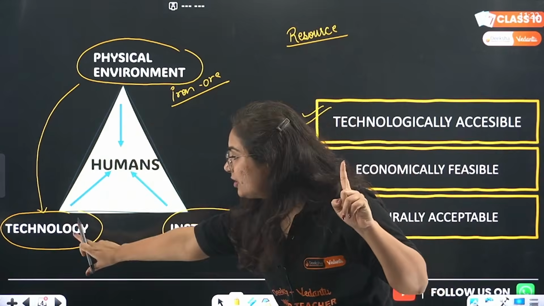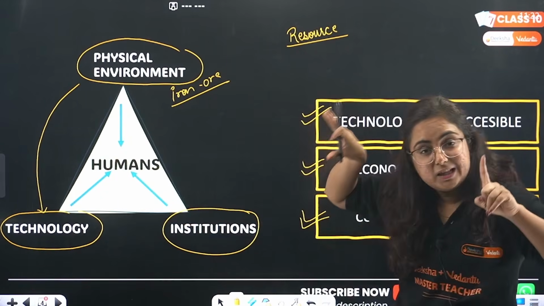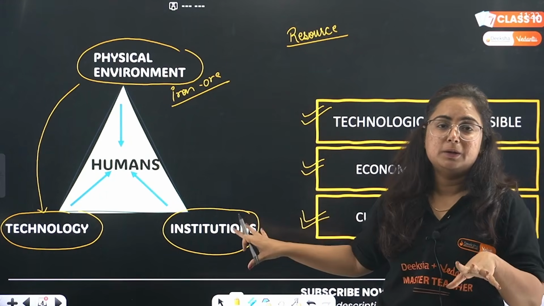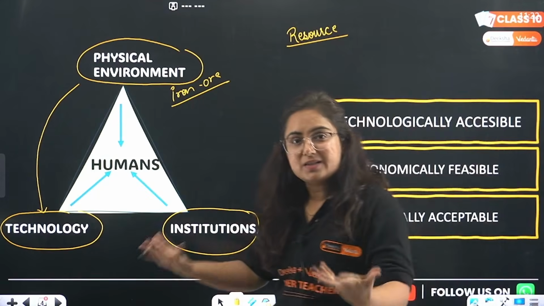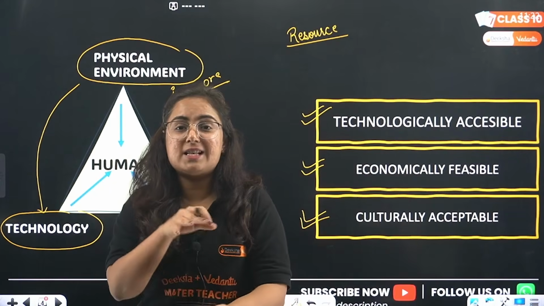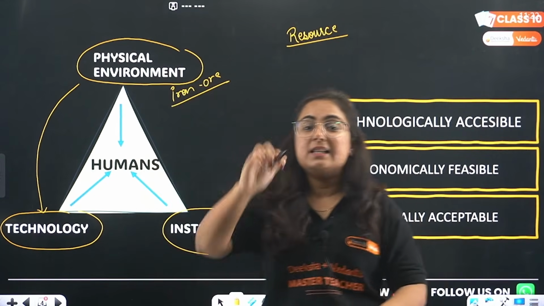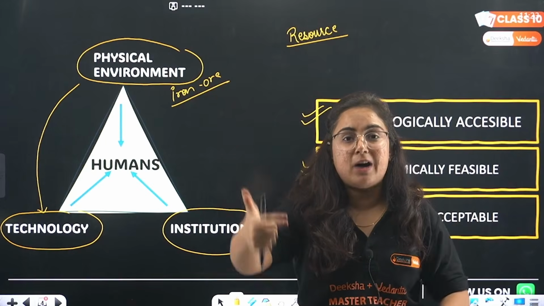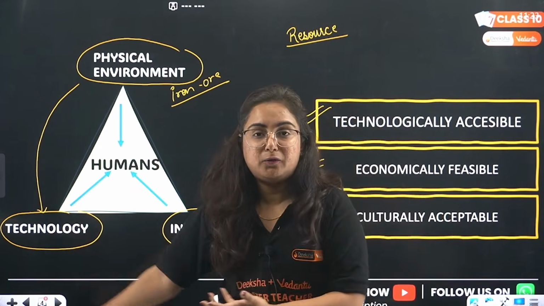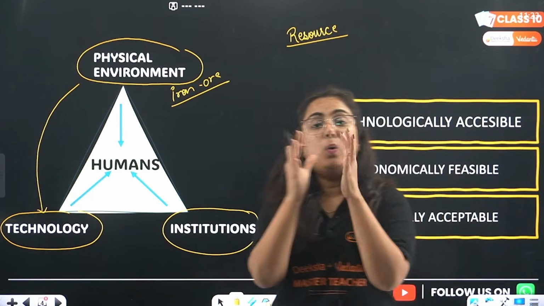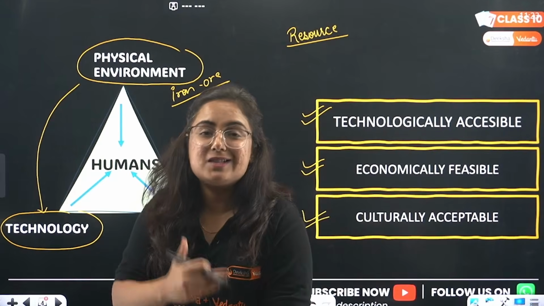Now all these three things, taking out the iron ore from the physical environment, is done by humans: technology built by humans, institutions run by humans. So, what is a resource? Resource is something that is dependent upon three factors, that is availability in the physical environment, then converted with the help of technology and institution, only possible because of the presence of humans.